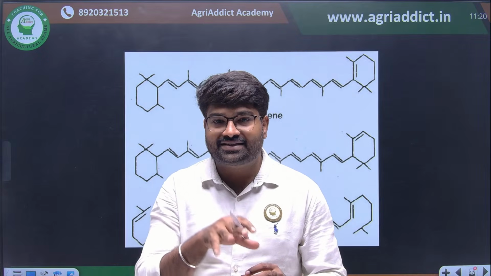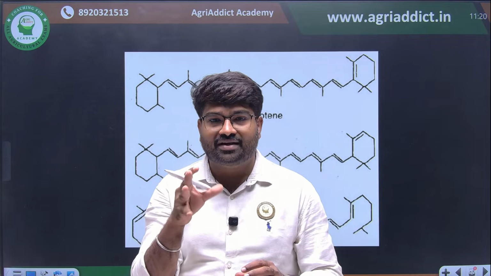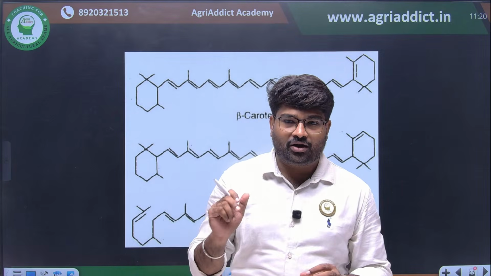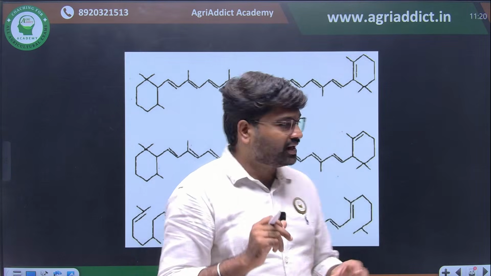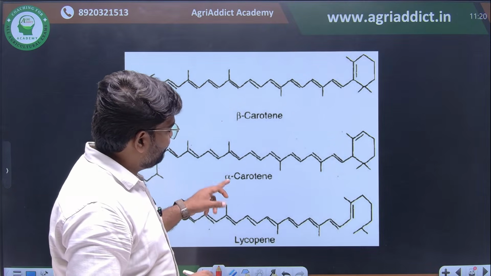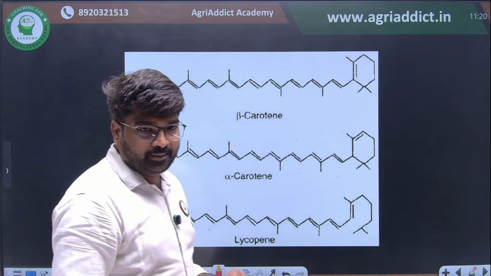In that case, these carotenoids will help in preventing the photodynamic damage. I hope this is clear for everyone. Here they have given different examples of carotenes: alpha carotene and lycopene.